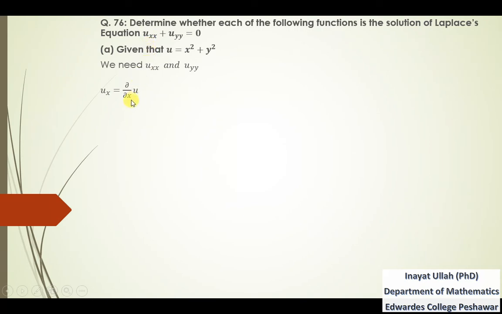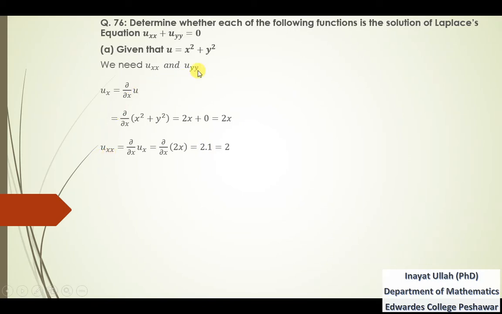For uxx, first of all we need to find the first derivative with respect to x of this function. So u is x square plus y square, and we take the partial derivative with respect to x. The partial derivative of x square is 2x and of y square is 0, so ux is 2x. uxx is the partial derivative of ux with respect to x. The partial derivative of 2x with respect to x is 2 into 1, which is 2, so that is uxx.